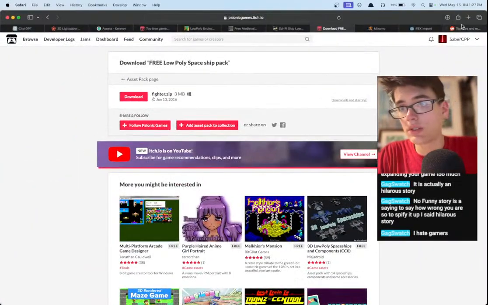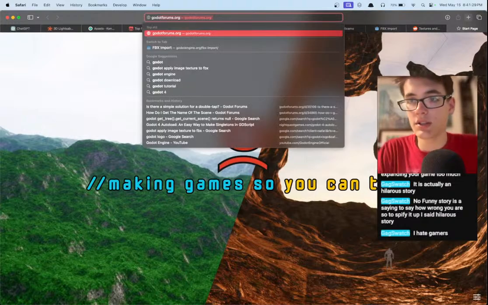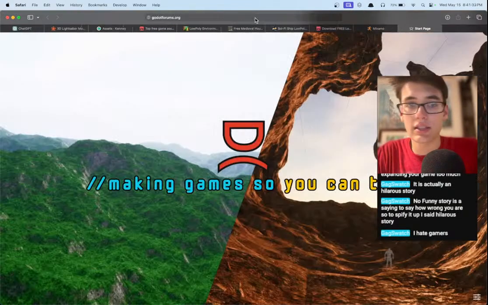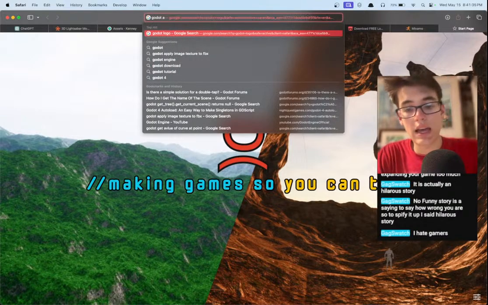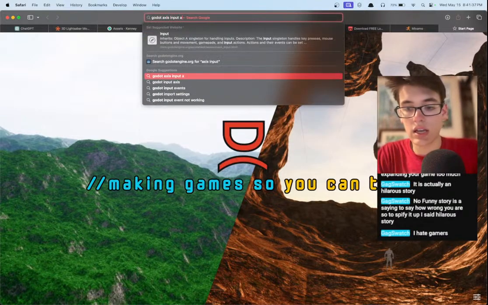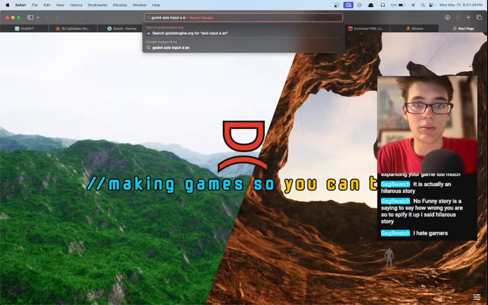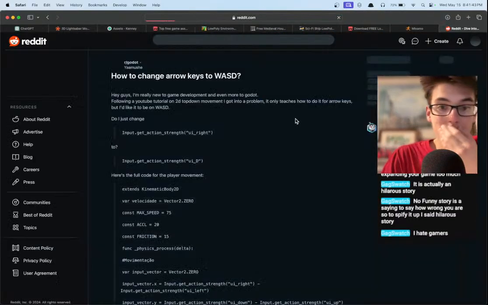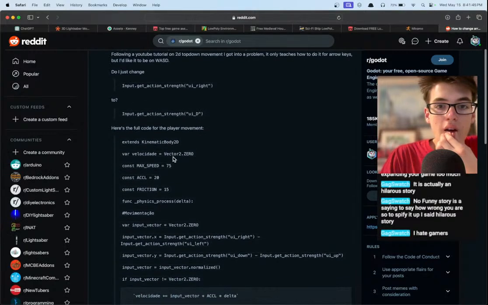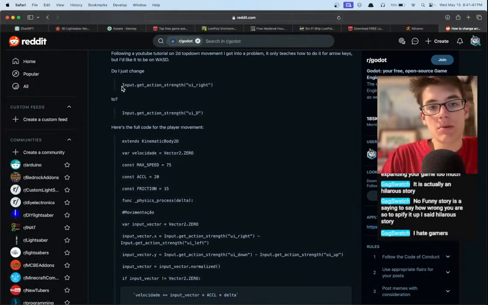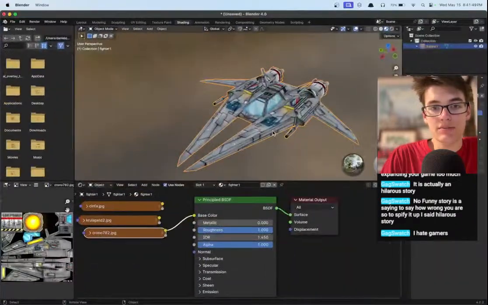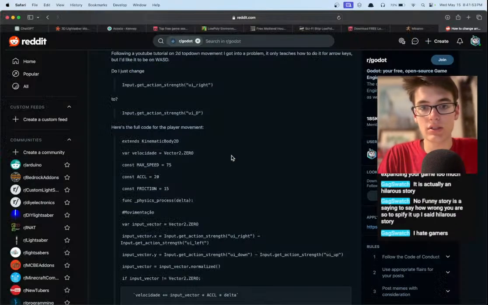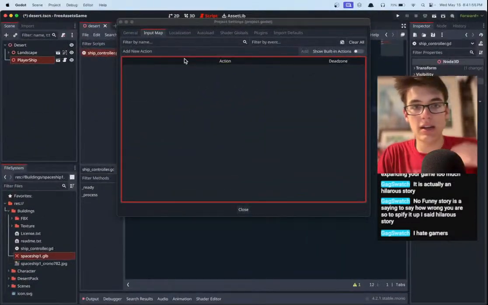So let's go ahead and Google this, of course, as everyone does. And our Google so far has been pretty successful. So let's see. Godot, axis, input, A, and well, let's just go ahead for the full WASD and try to find out. Okay, looks like we have to set them up as separate actions, which is a little unfortunate. We can also close our Blender session now, just so we don't have performance issues from that.